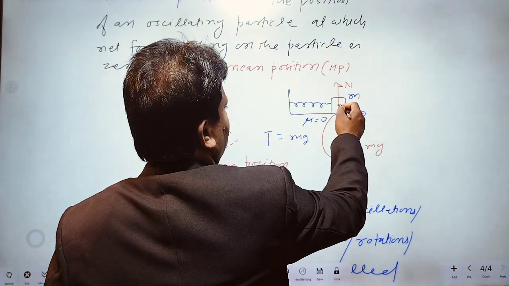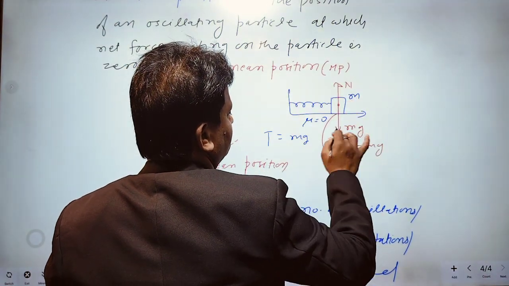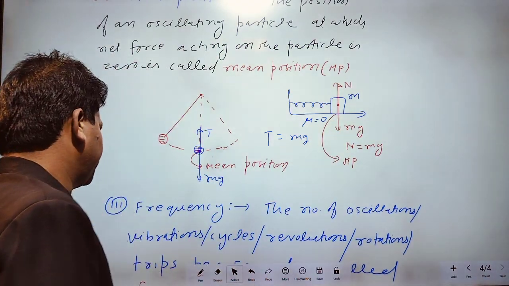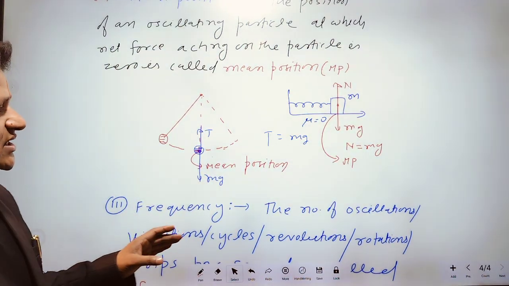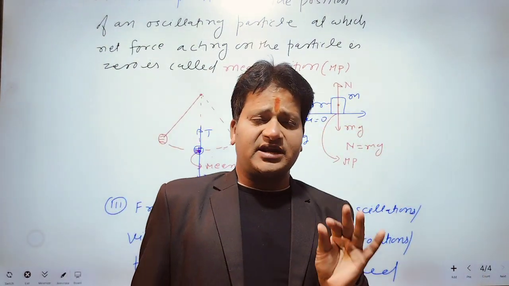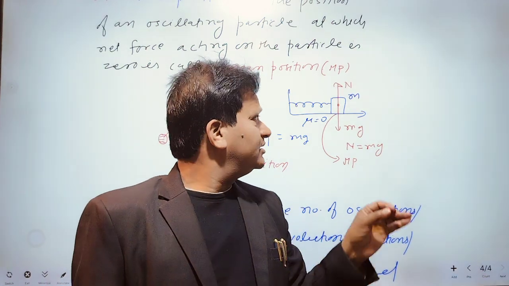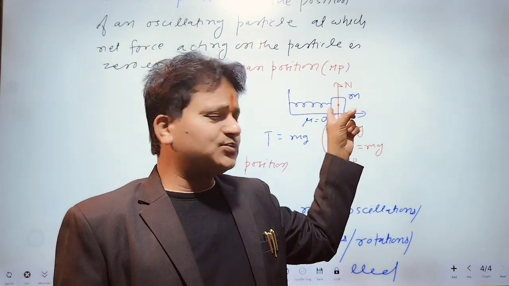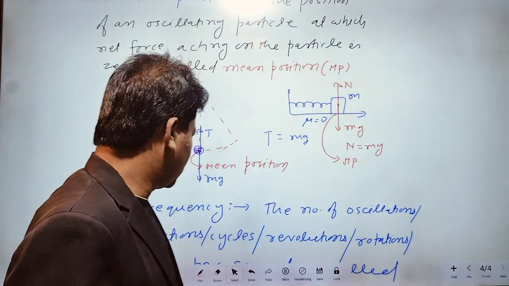Therefore the net force acting on this position will be equal to 0. Therefore this position is called the mean position. Here the oscillating particle is the block and the net force acting on the oscillating particle is 0.